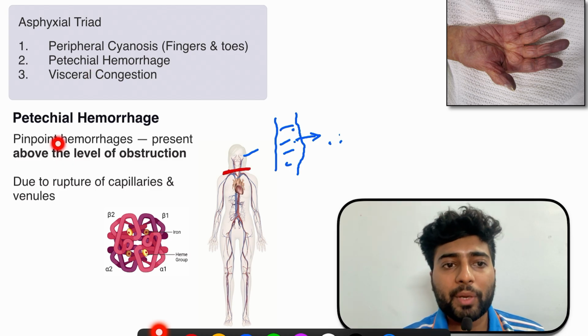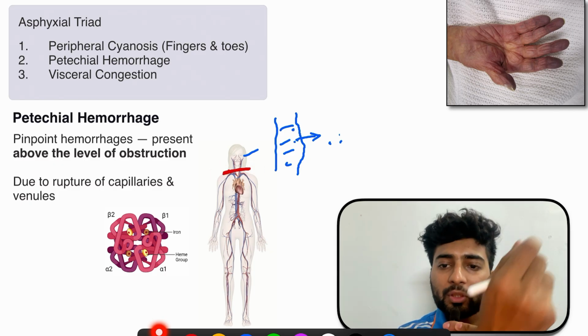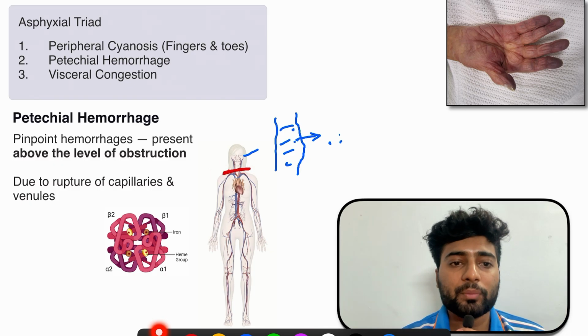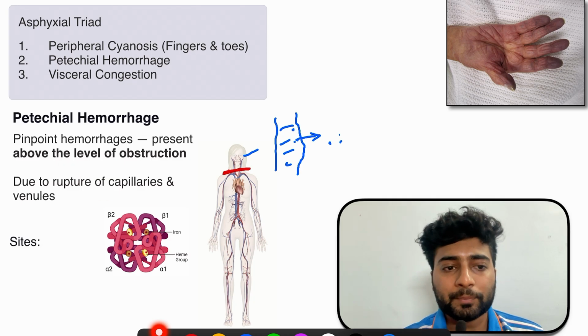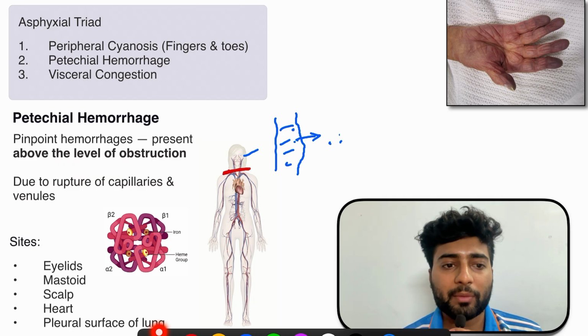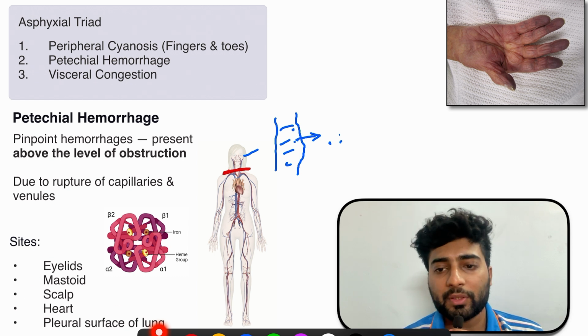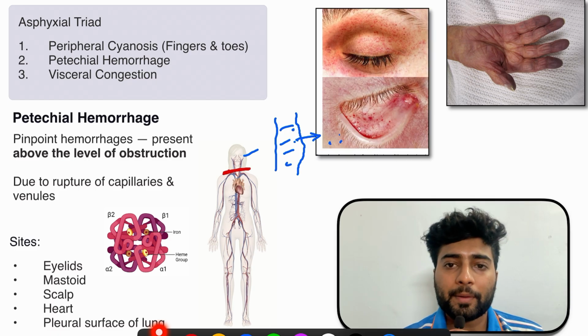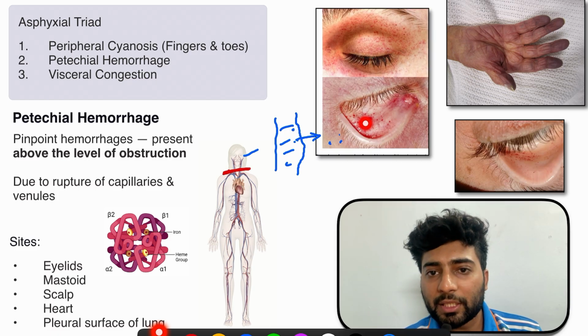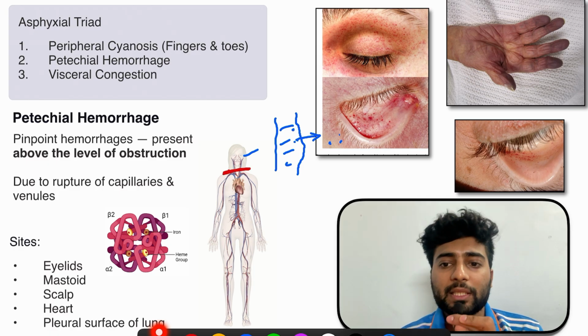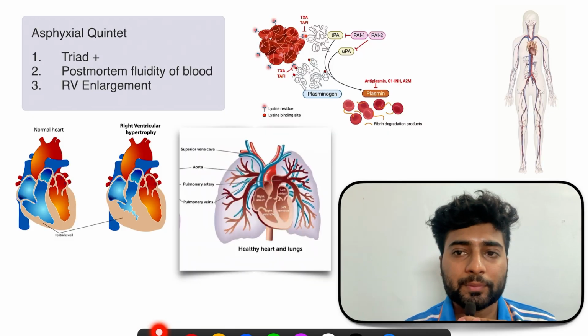So we have pinpoint hemorrhages above the level of obstruction. As I told you, the obstruction is here and the hemorrhage is above, because the blood is not coming down, due to rupture of capillaries and venules. Now the sites of this can be eyelids, mastoid, scalp, heart or pleural surface of the lung. These are sites of the petechial hemorrhages. Now in this image you can see the spots over here in the eyes, over here, over here. These are all what? Petechial hemorrhages.